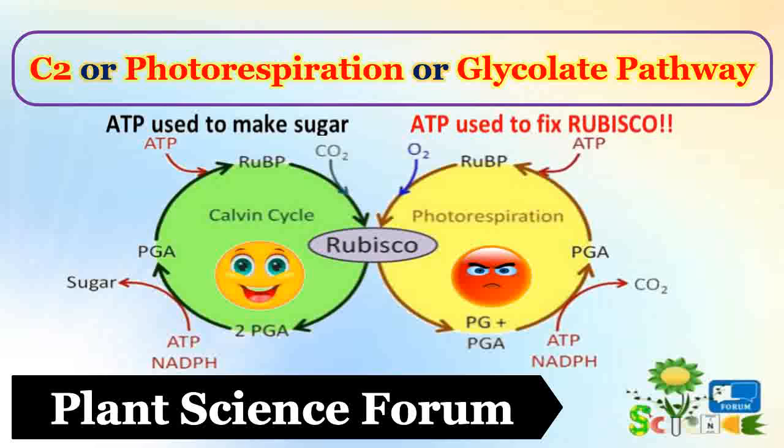In another video, we had discussed the role of light, photosynthetic pigments, photosynthetic apparatus, photophosphorylation and the Calvin cycle, also known as the C3 or PCR cycle. Now, I will be talking about the consequences and adaptation that occur in the dark reaction. Among them, we are going to discuss the C2 cycle or photorespiration pathway.